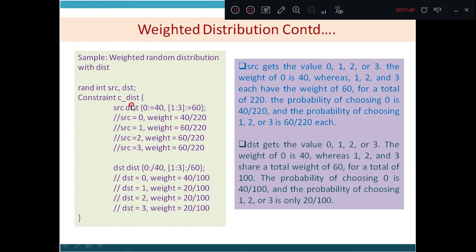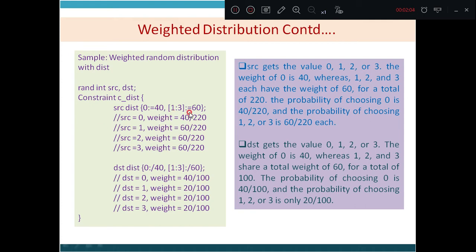Now what does this SRC get? SRC gets the values 0, 1, 2 or 3. The weight of 0 is 40 whereas each of 1, 2, 3 has the weight of 60.